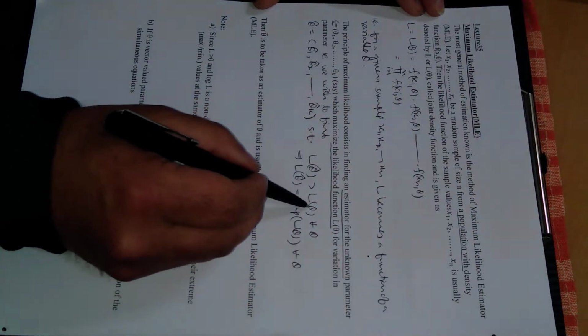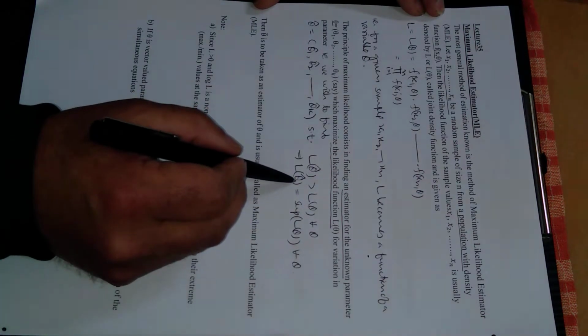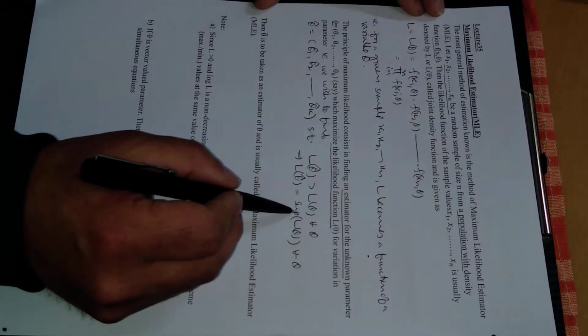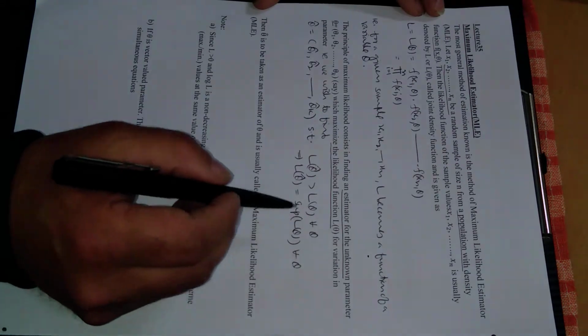L of theta cap is greater than the likelihood function at any other theta, which means L of theta cap is the supremum, the maximum value of this likelihood function, right?